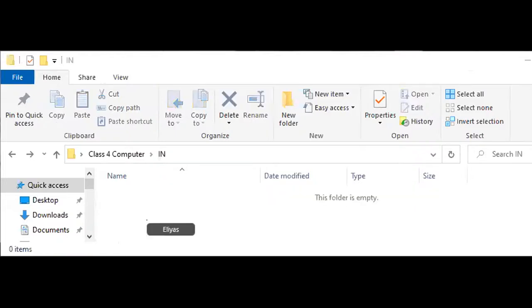Okay, Control V I have done. You can see that the folder came in here. Okay, you can find the folder in here. So this is how to cut and paste.